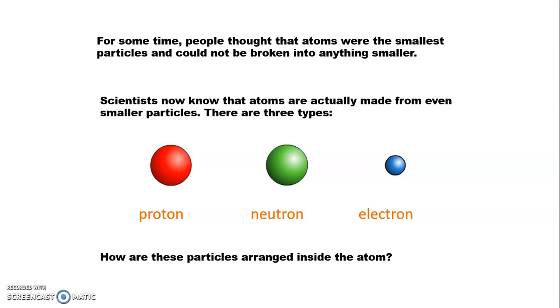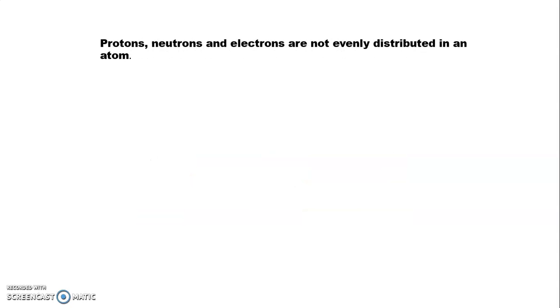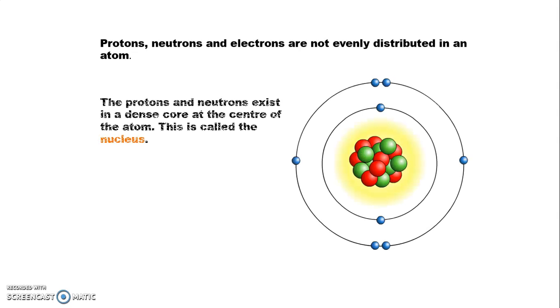How are these particles arranged inside the atom? Means the first question raised in our mind is how these particles are arranged in a particular atom. Proton, neutron, and electrons are not evenly distributed in an atom. Proton and neutron exist in the dense core at the center of the atom, that is called nucleus. Means in the central part of the atom we have proton and neutron.